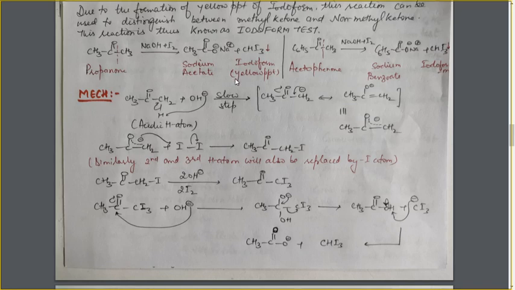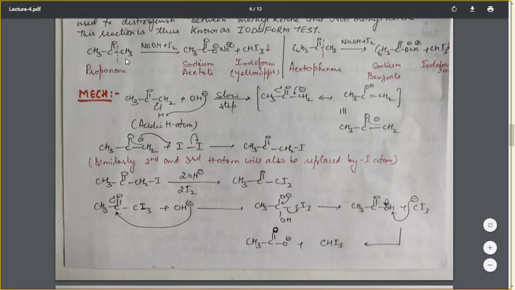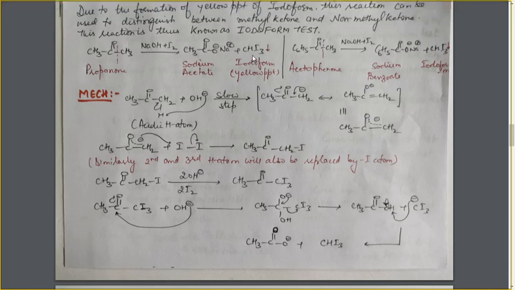All of you should remember this: while writing this reaction in a single step, convert this CH3 into CHI3, not CH3I. This is the point at which students usually commit mistakes. They convert this CH3 into CH3I, not into CHI3. So you must remember that the formula of iodoform is CHI3.